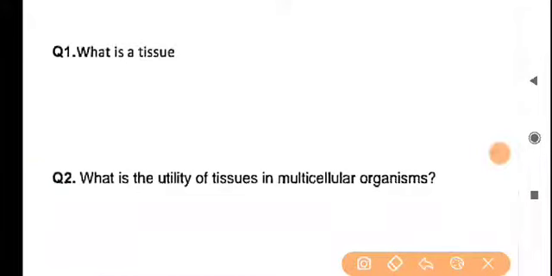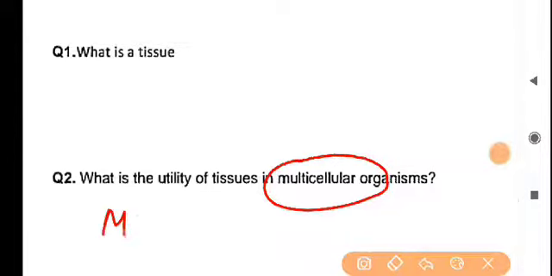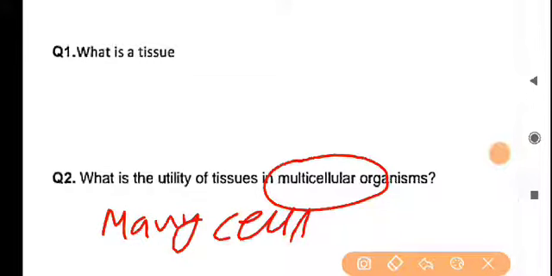What is the utility of tissue in multicellular organisms? What do you mean by multicellular organisms? The organism that has many cells. Organisms that have many cells are called multicellular organisms. And what is the utility of tissue in multicellular organisms? The multicellular organisms share a well developed organ system